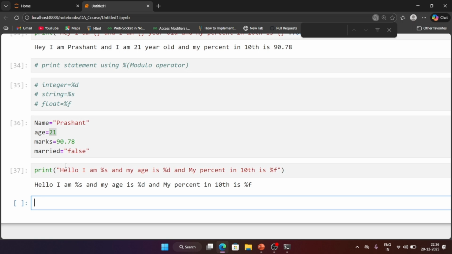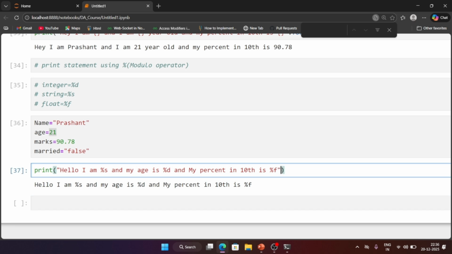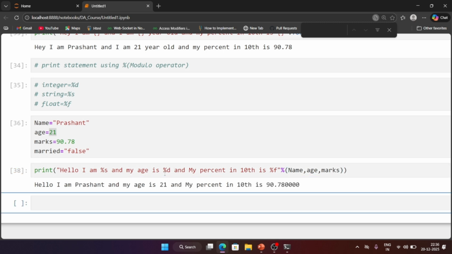So now what we have to do? Just click outside of these double quotes. Here you have to write modulo and just give parentheses. Here also sequencing will matter. Okay, you have to follow the sequence. You want to print the name first, so here you have to write the name. Second, you want to print the age, here you have to write age. And third, you want to print the marks, so here you can write marks. Now execute this. Here I am getting this data.